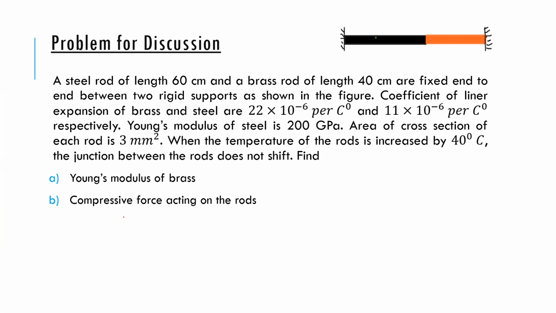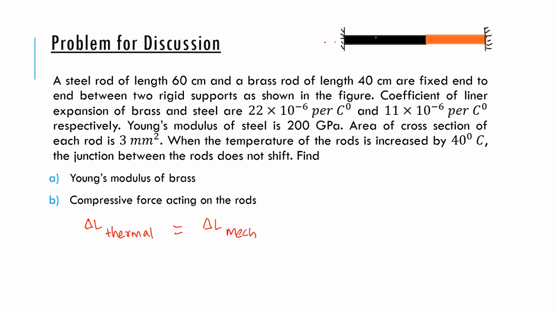You understand? So that means the change in length due to thermal expansion is equal to the change in length due to mechanical compressive stress, right? Now that we understand what is going on, we can write it directly.